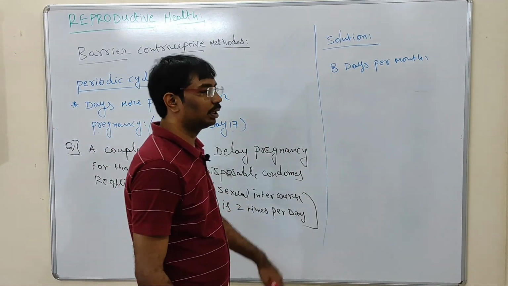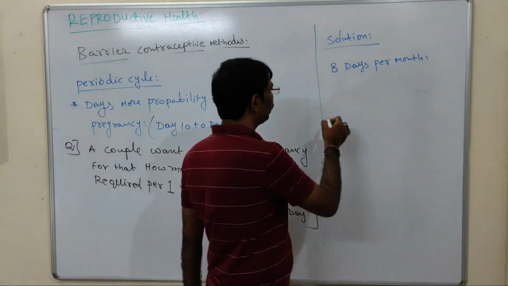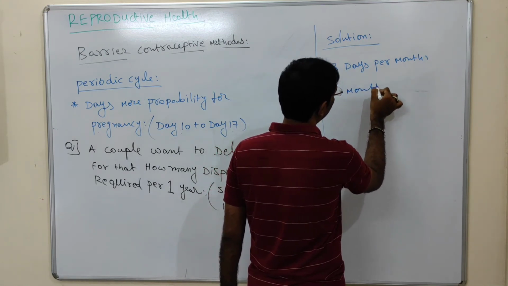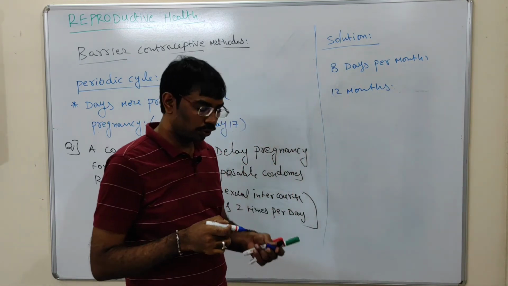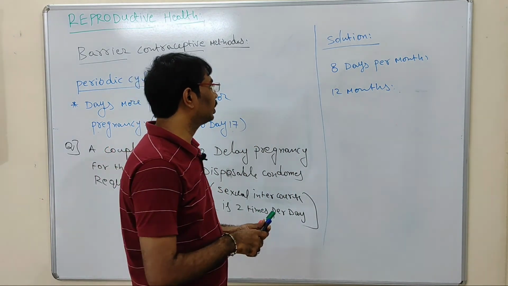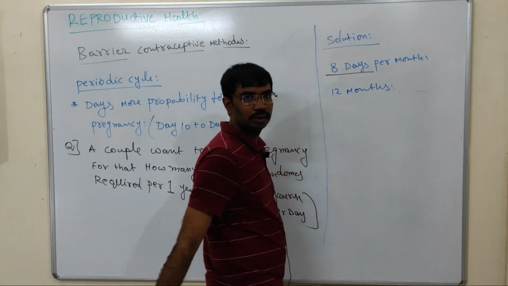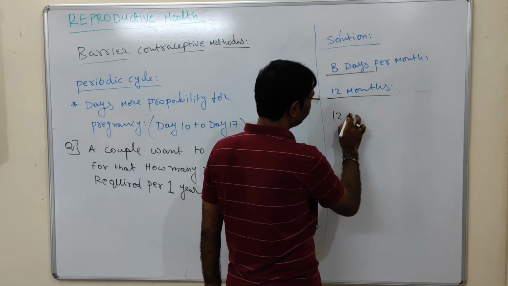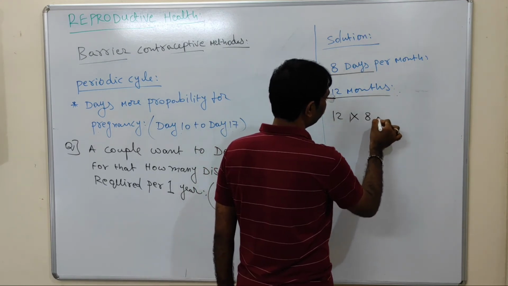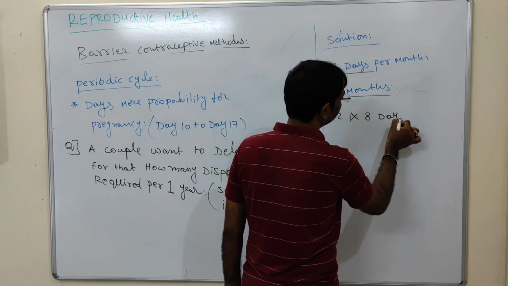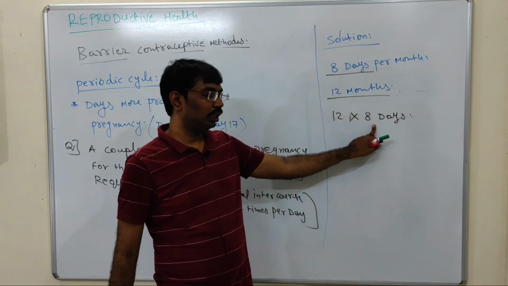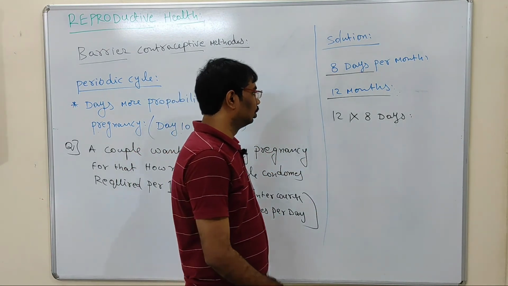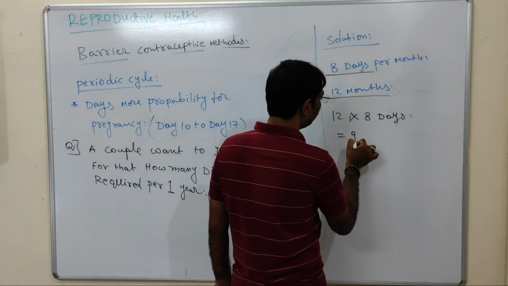So 8 days per month, and 1 year means 12 months. So no need to use daily. 12 months means 8 days only per month, so 12 into 8 days. Per month only 8 days they have to utilize the condoms. Remaining days no need to utilize. So 12 into 8 equals 96.